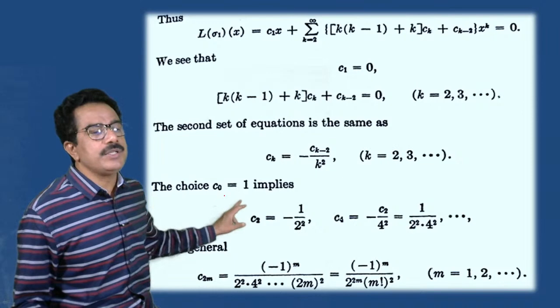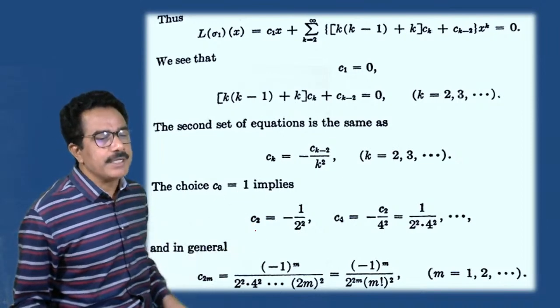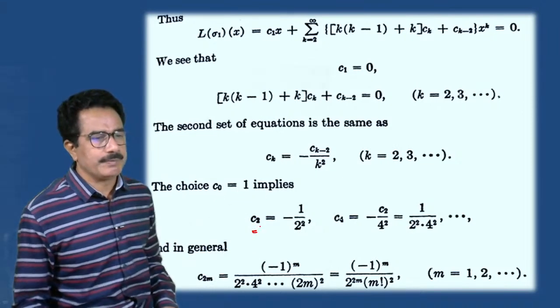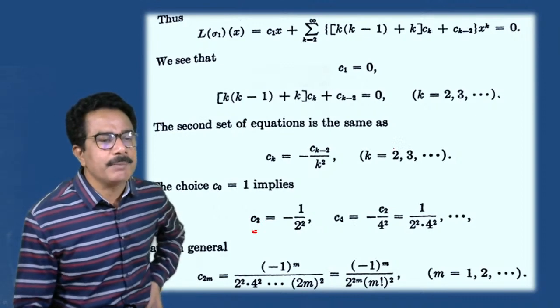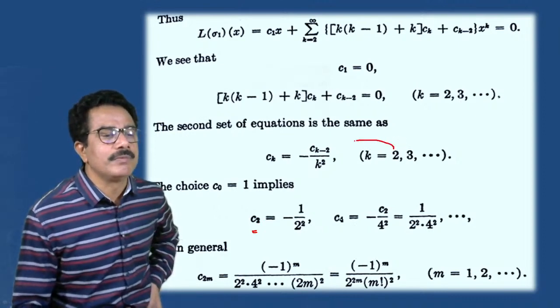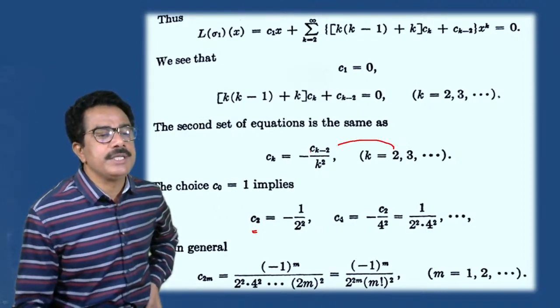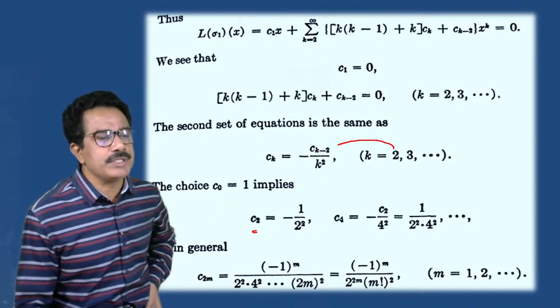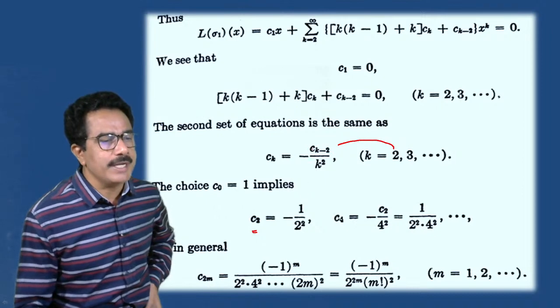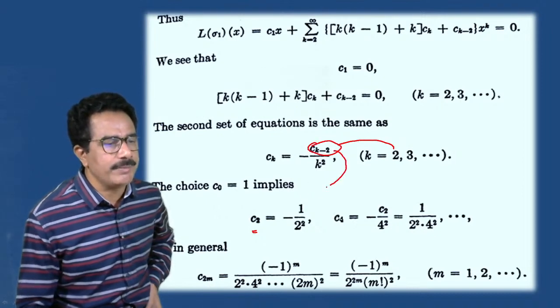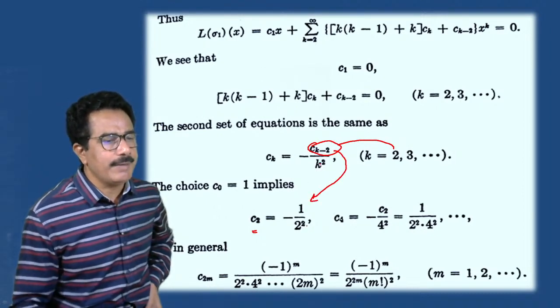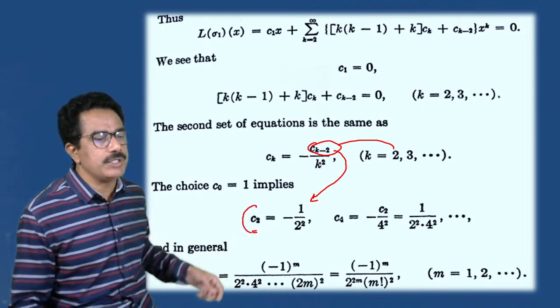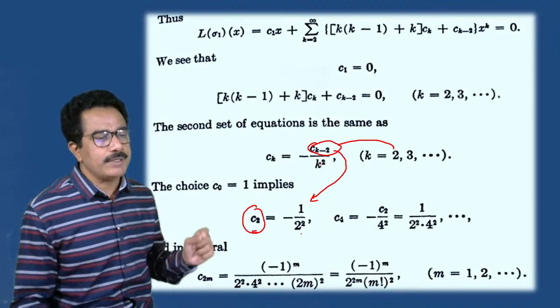Now the choice C0 is equals to 1 implies C2 is equals to... if we put 2 in this equation, k means 2, 2 minus 2 means 0, then C0 suppose 1, divided by k is equals to 2 means minus 1 by 2 square, then C2 is equals to 1 by 2 square.